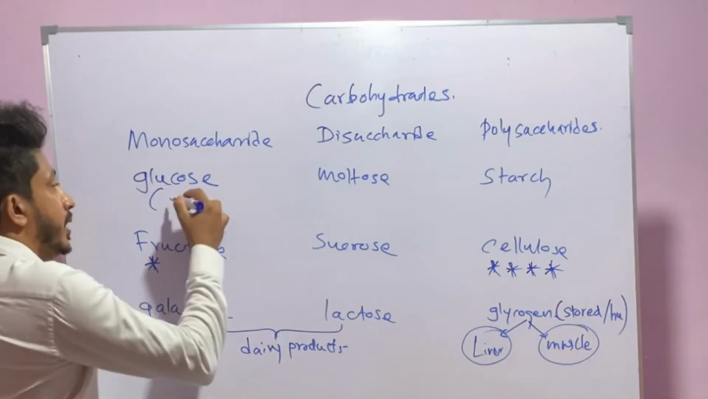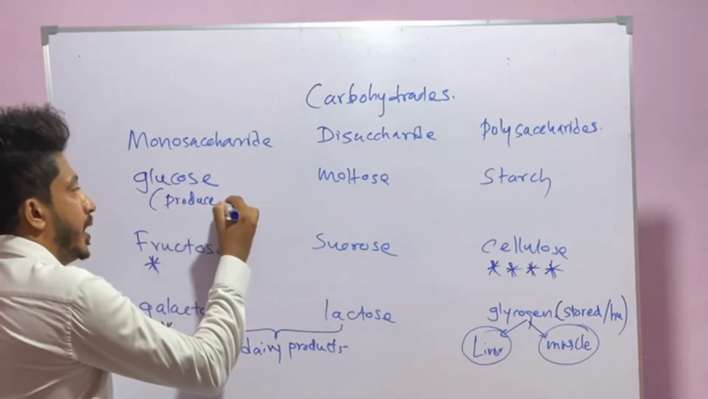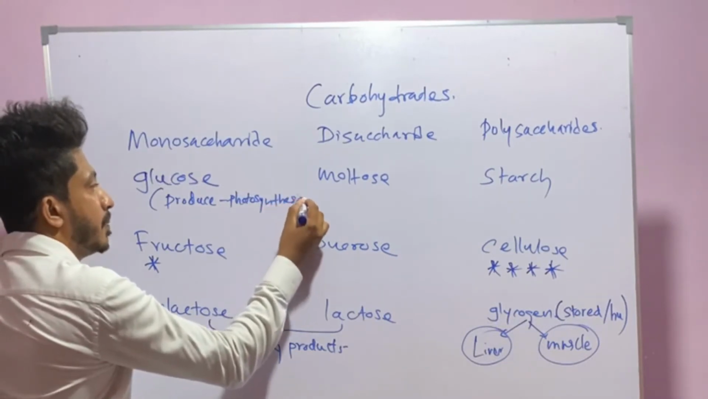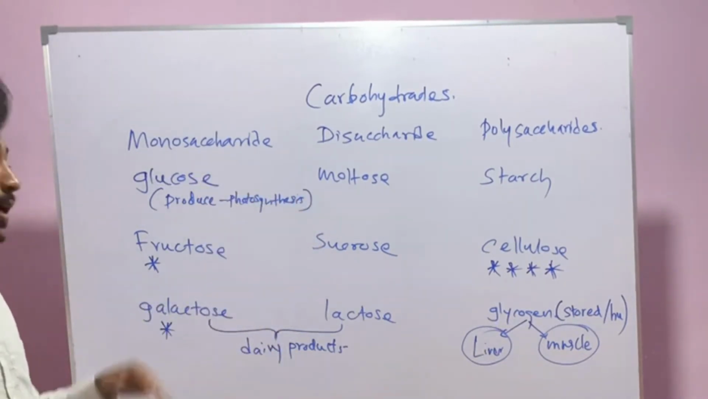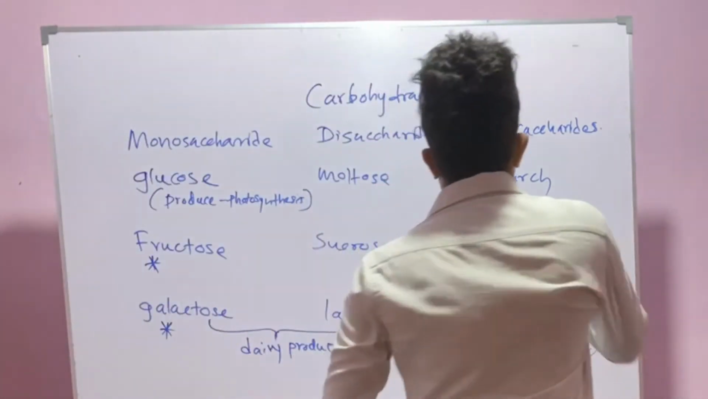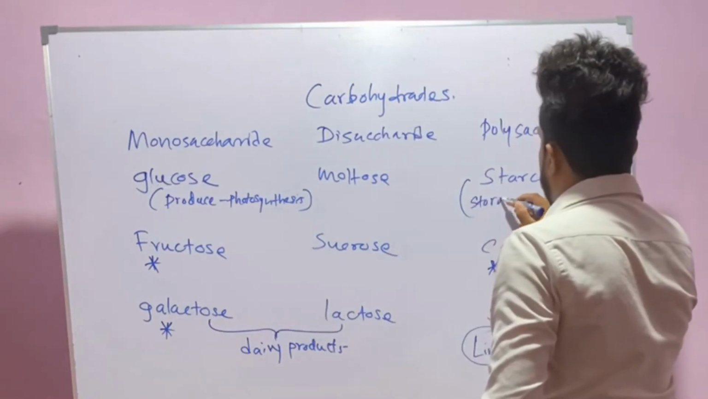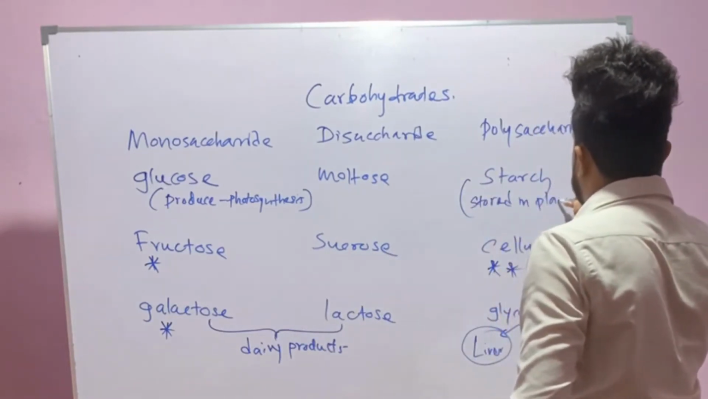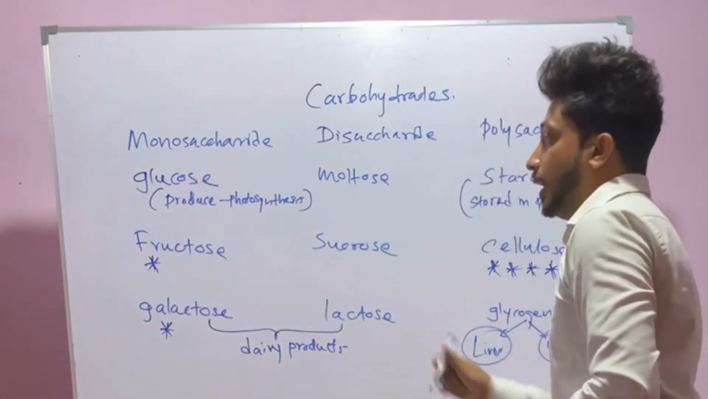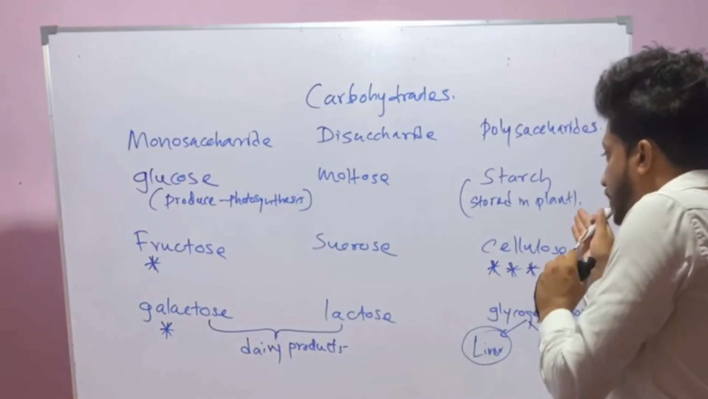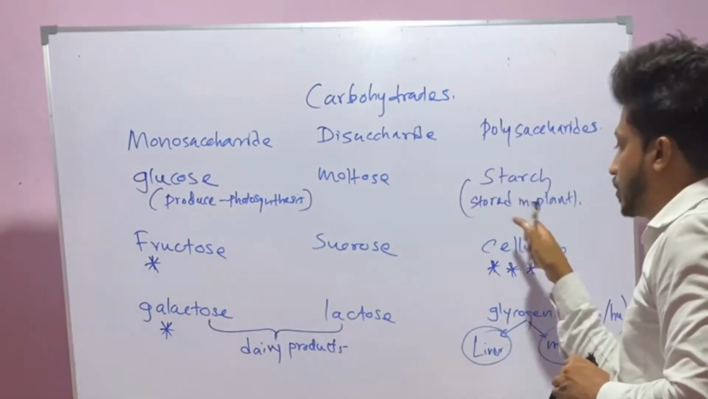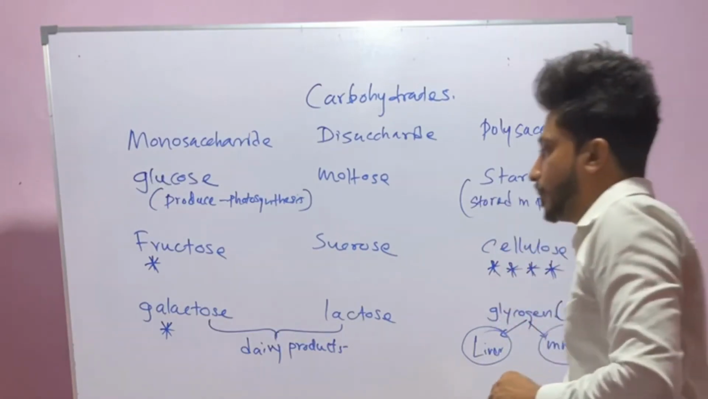It is the type of carbohydrate produced in photosynthesis. Starch is the carbohydrate type that is stored in plants. Although glucose is produced in photosynthesis, plants store carbohydrate as starch. So it is stored in plants.